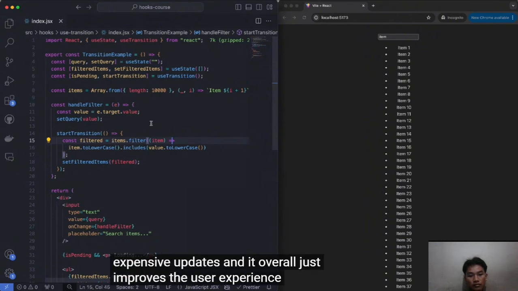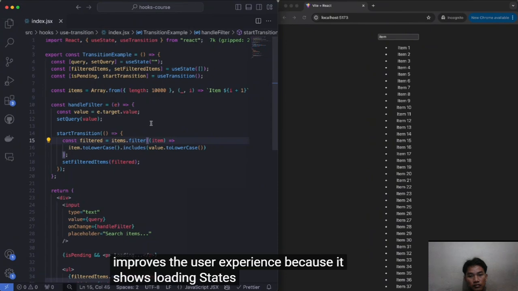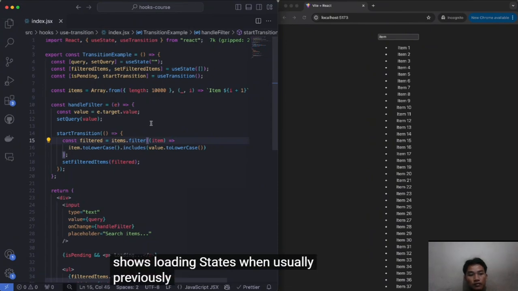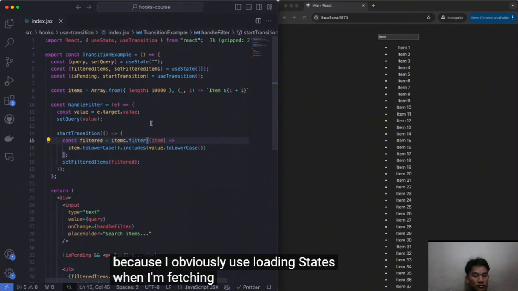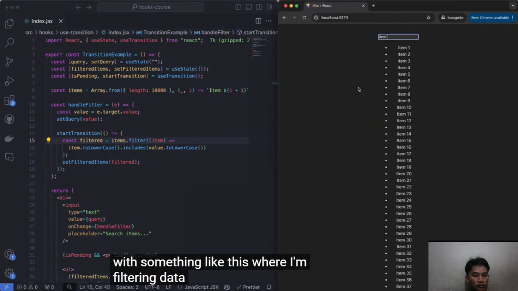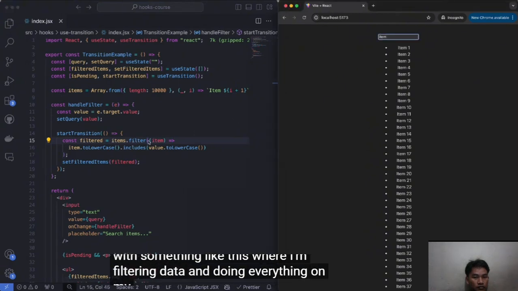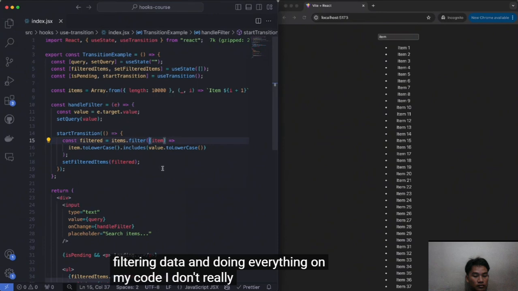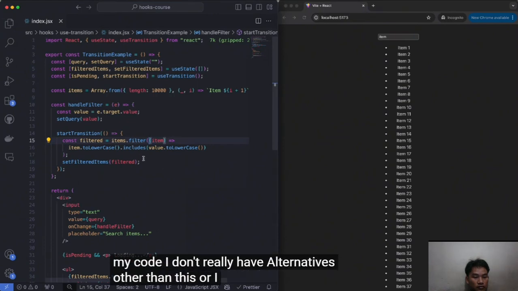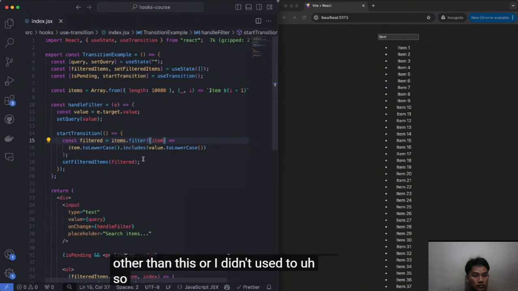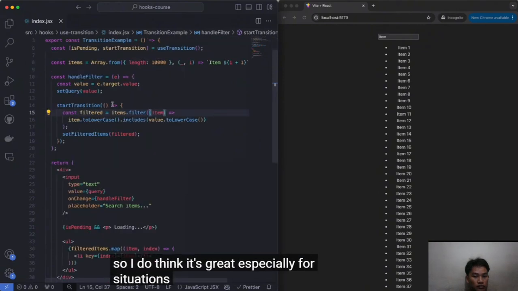It avoids UI freezing during expensive updates, and it overall just improves the user experience because it shows loading states when previously I couldn't show loading states, or at least I didn't used to, because I obviously use loading states when I'm fetching data from an API. But with something like this, where I'm filtering data and doing everything in my code, I don't really have alternatives other than this, or I didn't used to. So I do think it's great, especially for situations like filtering, which is the most common use case I've seen.